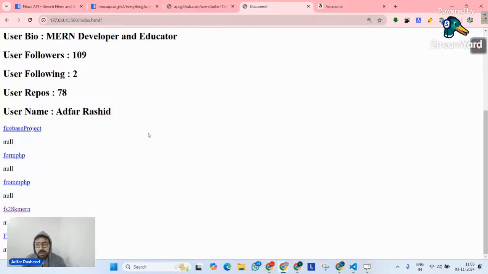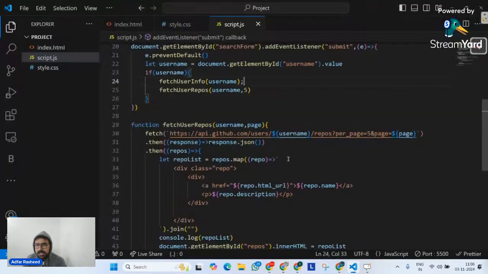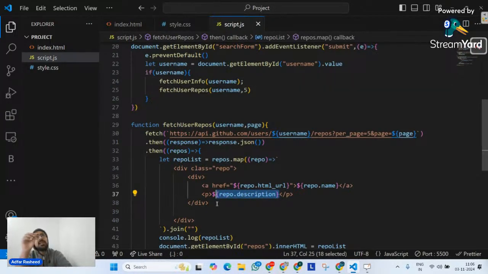Now I want to write a proper logic here, with the help of which I will tell it: if there's a description, display the description. If there's no description, simply display a string saying no description available. Try to understand what I'm trying to say. If there's a description, display it. If there's no description, don't display one. That's what I'm trying to do here. Am I clear? Does it make any sense?